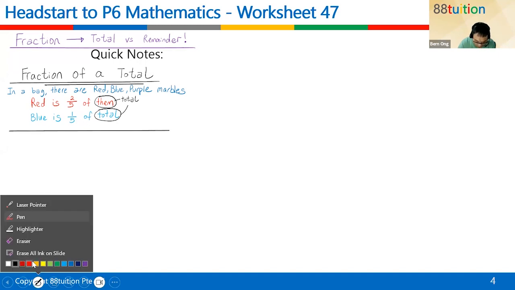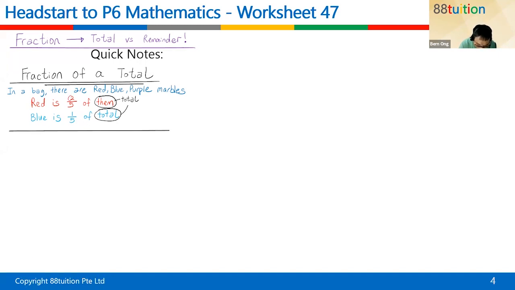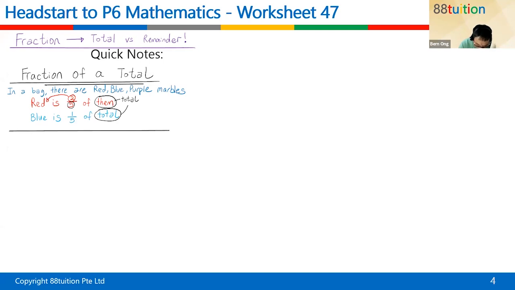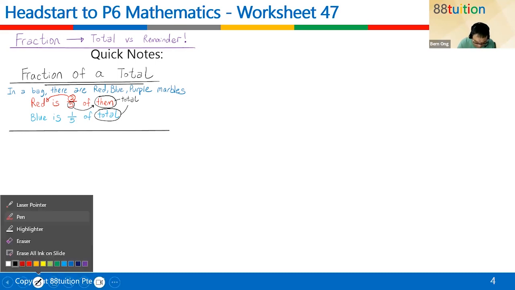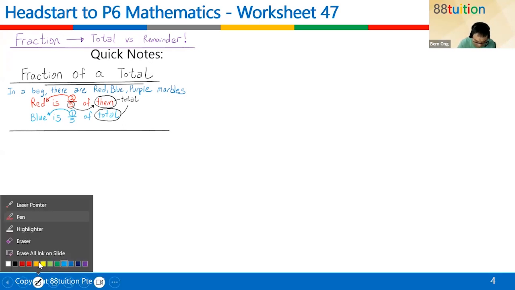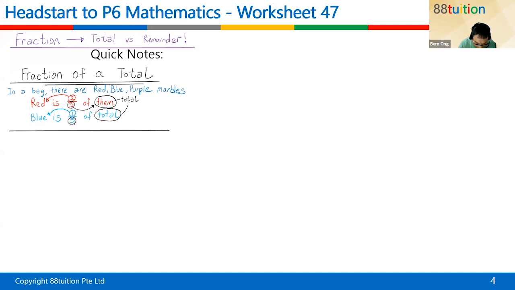You can actually do a comparison because there's a fraction in the center. Do you know that the 2 is actually for the front, and the denominator 5 is actually for the back, which is the them, the total in this case. So usually when we compare two items, for example, blue and total, and there is a fraction in the center, the numerator will always go to the front, and the denominator represents the back. In this case, it's the total. This is good because the total, the denominator, both are 5.